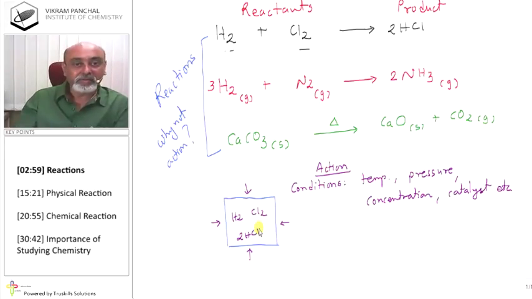In proper conditions, hydrogen will react with nitrogen and produce ammonia. With proper conditions, calcium carbonate on decomposition gives calcium oxide and carbon dioxide. So all these things are very clear and specific. That is why this is called reaction. So in chemistry, you will deal with reactions every time, and that is why it is necessary to understand what a reaction is.